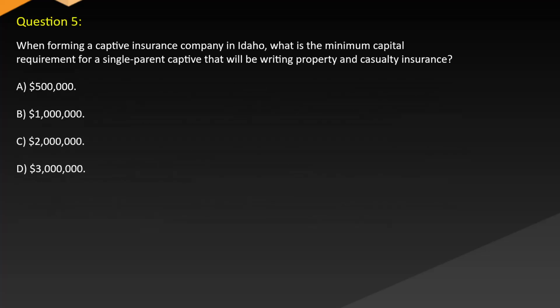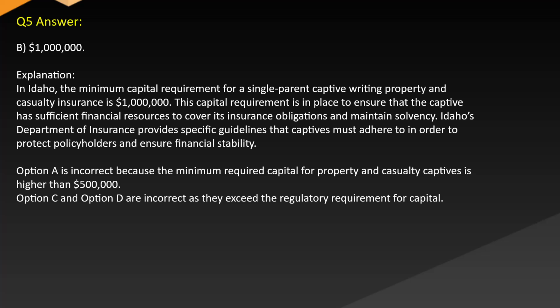Question 5. When forming a captive insurance company in Idaho, what is the minimum capital requirement for a single parent captive that will be writing property and casualty insurance? A. $500,000. B. $1 million. C. $2 million. D. $3 million. Answer B. $1 million. Explanation: in Idaho, the minimum capital requirement for a single parent captive writing property and casualty